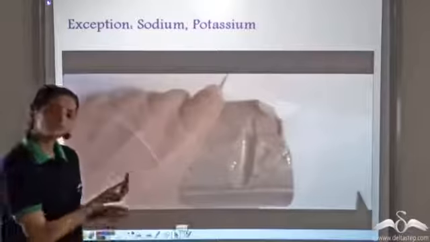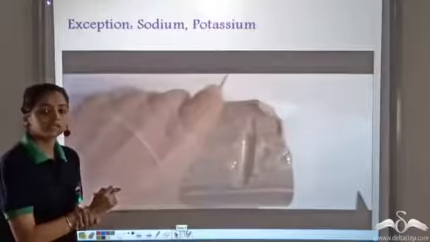These metals are so soft that we can easily cut them with a knife. So this is a piece of sodium. It is so soft that it can be cut with a knife. So metals are generally hard and strong, except the metals like sodium and potassium, which are very soft.